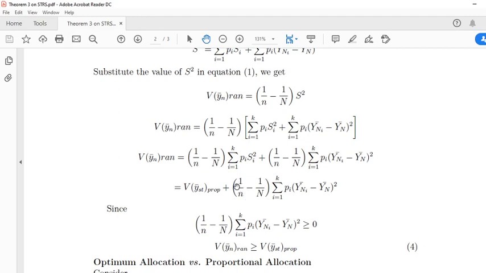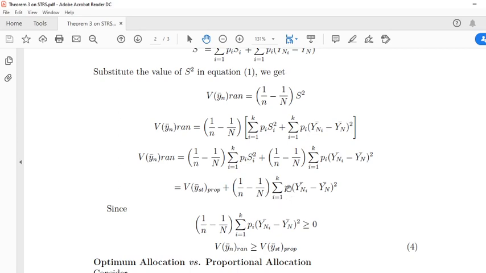Here the numerator is 1, denominator small n, the sample size. Here numerator 1, denominator capital N. So this fraction is obviously less than this fraction since this denominator is large. So this total value is greater than 0.